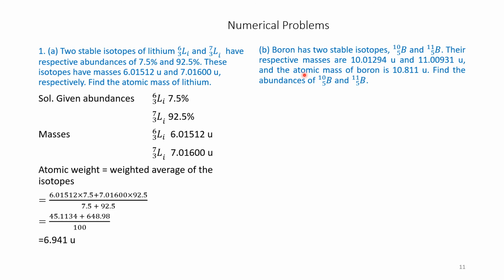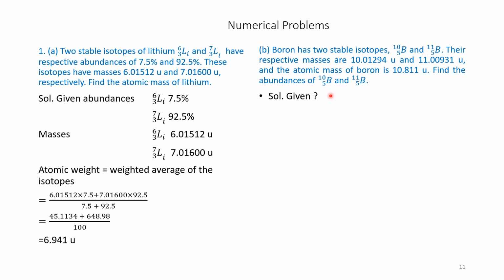And the atomic mass of boron is 10.811. Find the abundances. In the previous example, abundances and respective masses were given and we had to find the atomic mass. Here the total atomic mass is given and the respective masses are also given, and we have to find out the percentage.